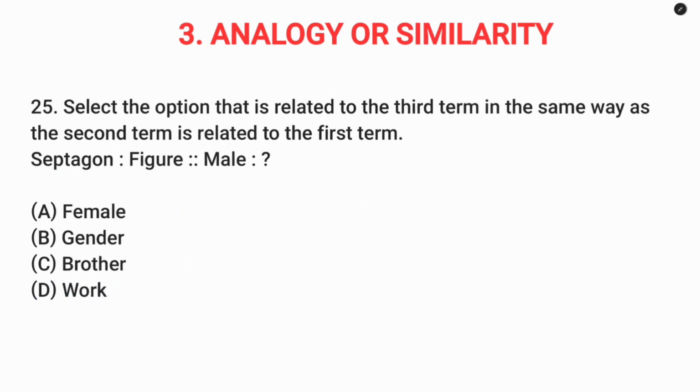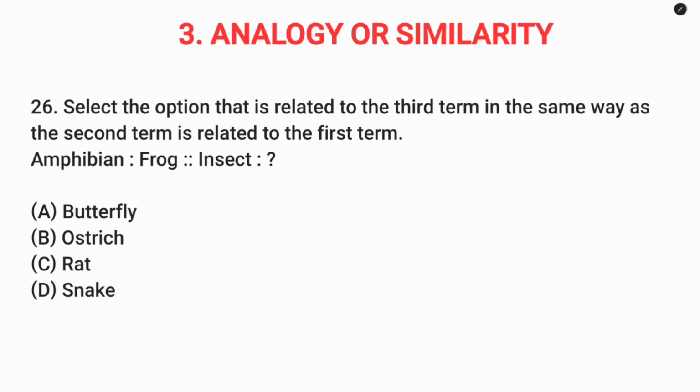Question number 25. Septagon figure. So septagon is a type of figure. So male is a type of gender. Question number 26. Amphibian frog. So frog is an amphibian insect. So out of this following, butterflies is an insect.